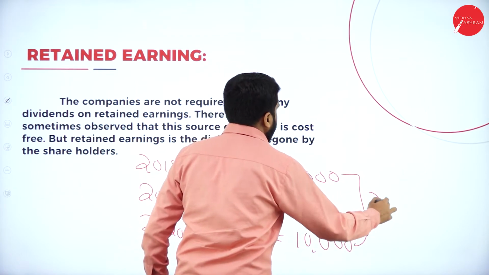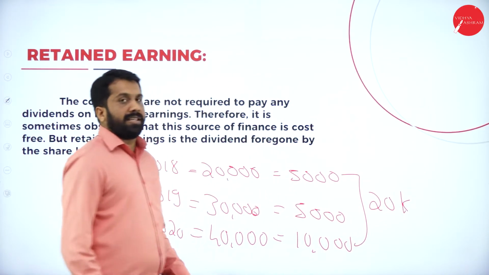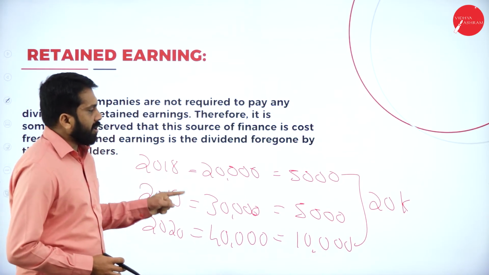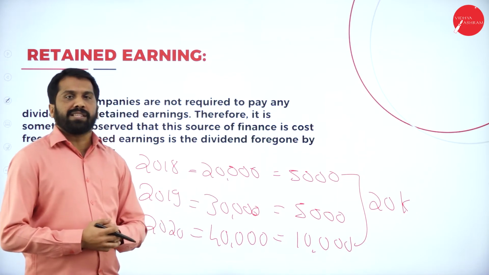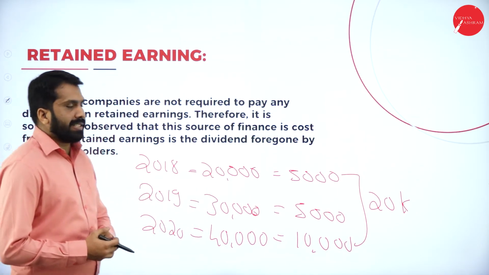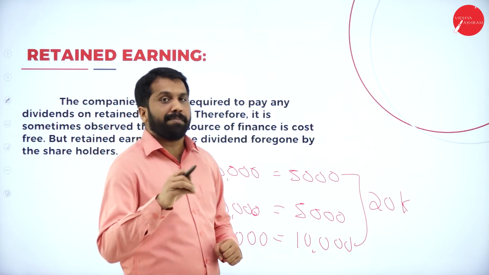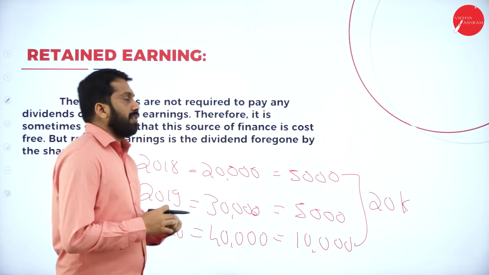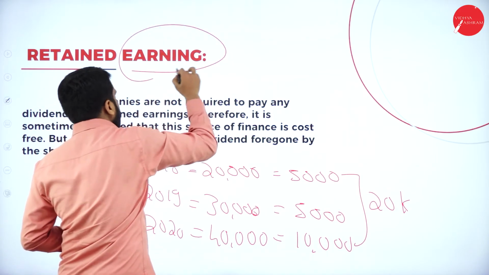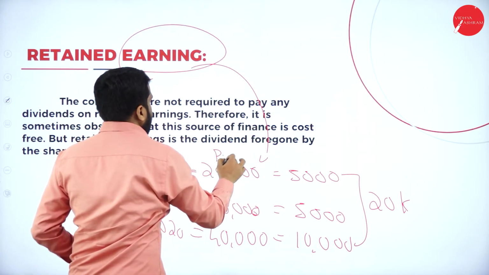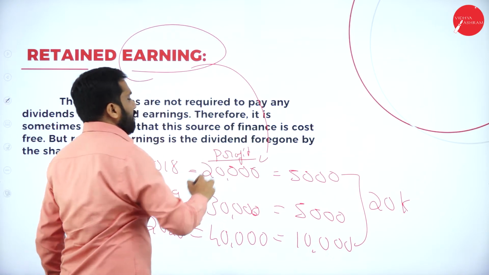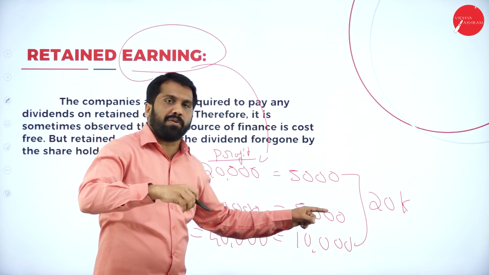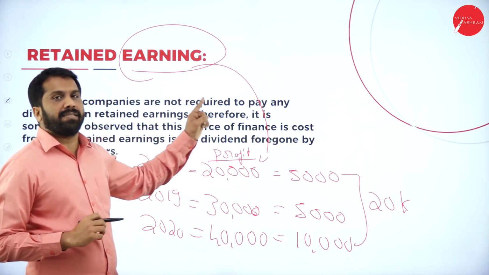What is your total savings? The total savings is called as 20,000. Hope you are clear. What is your total savings? 20,000. Now, if you want to invest this 20,000 savings in some business, that is called retained earning. I'll explain. Earning means what? Your profit. Your profit itself, we call it as earnings. Retained means what? Saved. Saved profit is called retained earning.